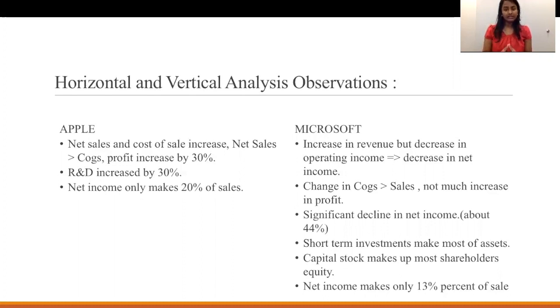Though there is an increase in revenue, we can see there's a decrease in operating income, and this might be the reason for the huge decrease in the total net income. In Apple, the R&D division increased by 30%, and the total net income makes up 20% of the sales. Whereas in Microsoft, the short-term investments make up most of the assets, and net income makes up only 13% of the sales.